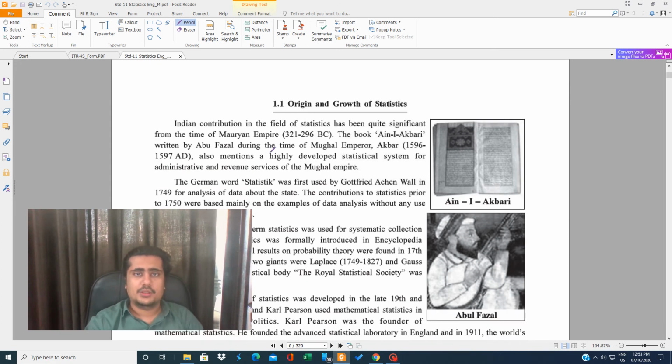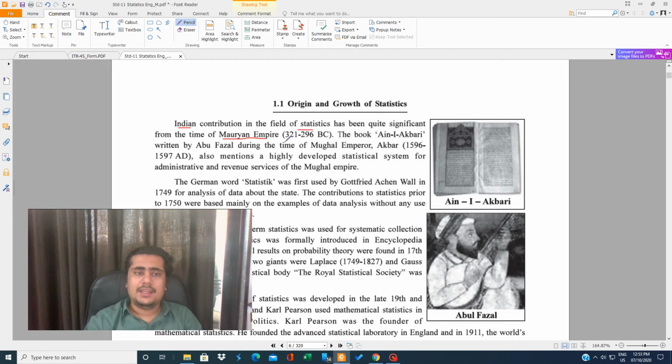Indian contribution. I'm reading it line by line because when you solve the exercise or find the answers to the questions given in the exercise, you can easily find them when you have studied line by line. Indian contribution in the field of statistics has been quite significant from the time of the Mauryan Empire.